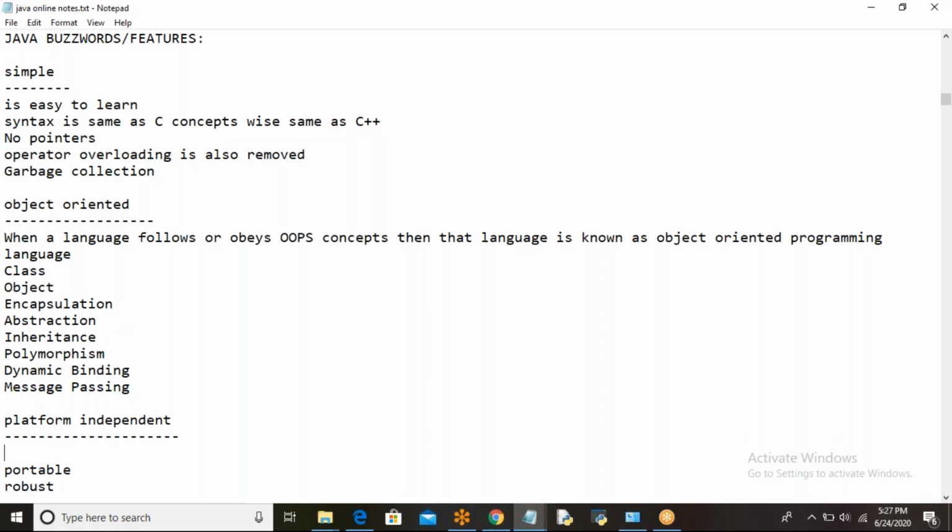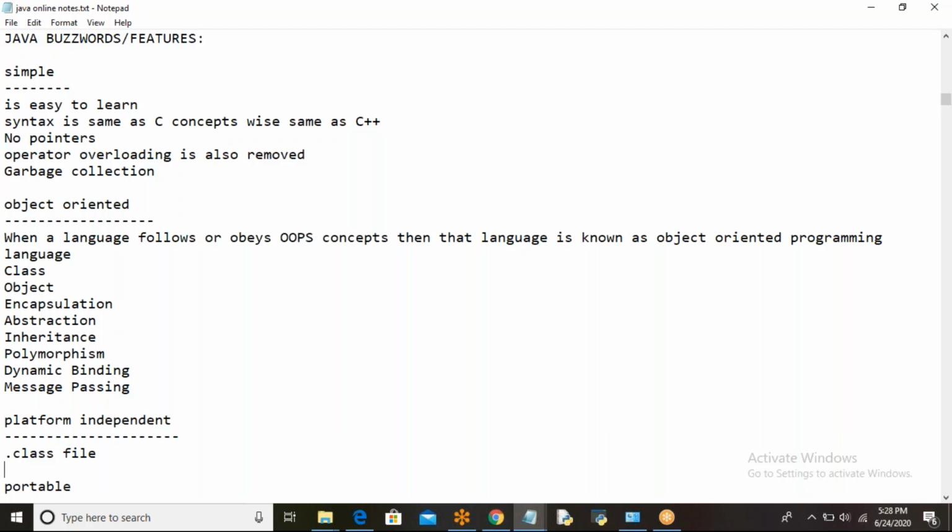You send that dot class file to other people. Even though their operating systems are different, their systems contain a JVM which understands the dot class file, executes it, and you get the output. Because of the dot class file only, Java became a platform independent programming language.